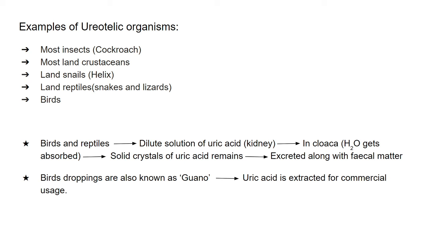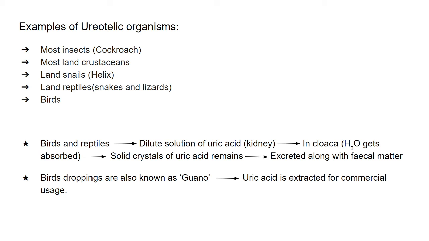Most of the birds, when they excrete their waste, there are two components. One is undigested food, which is the fecal matter, and along with it there is solid uric acid. And this uric acid is always white, which is why we normally see a white material with birds' droppings or with the fecal matter of lizards.